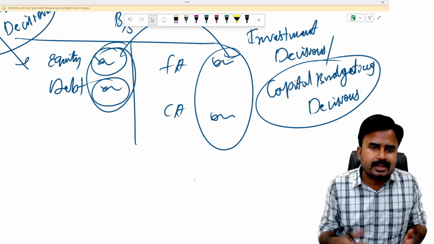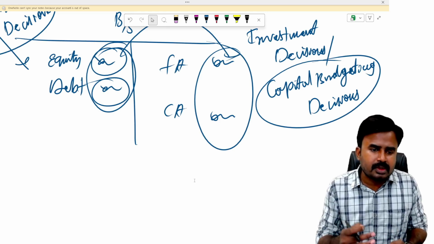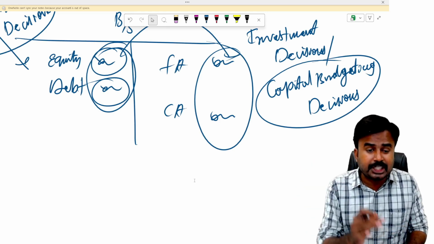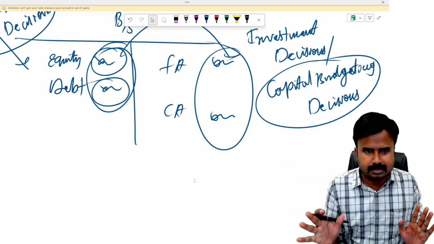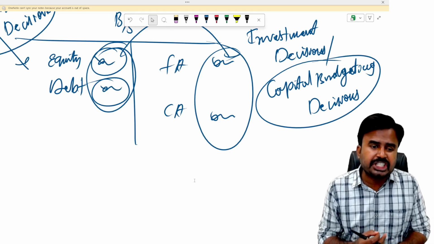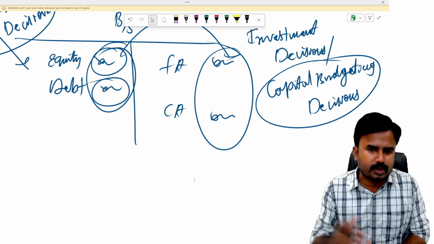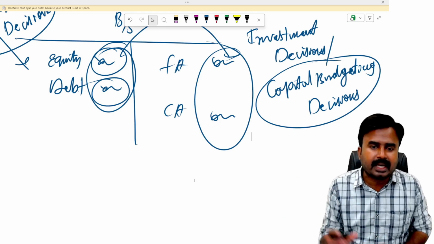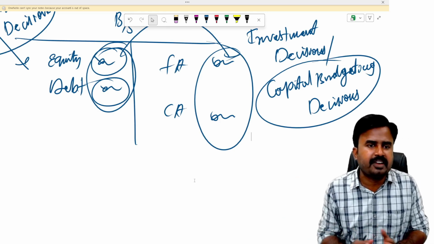So I can say simply, it's all about selection of the best project. In typical terms, it's about evaluation and selection of the projects, evaluation of the capital investment proposals in the market. That's the technical way of understanding.